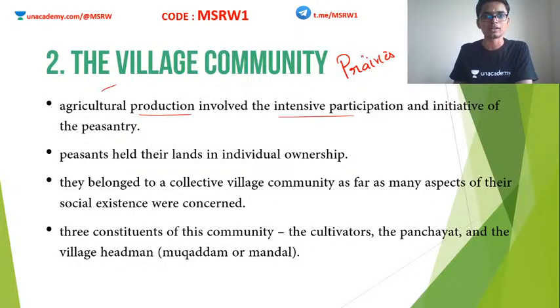Which means there is not enough or adequate investment into the farming sector. This is one of the major challenges that India faces today in the field of agriculture: lack of proper land consolidation and land defragmentation.